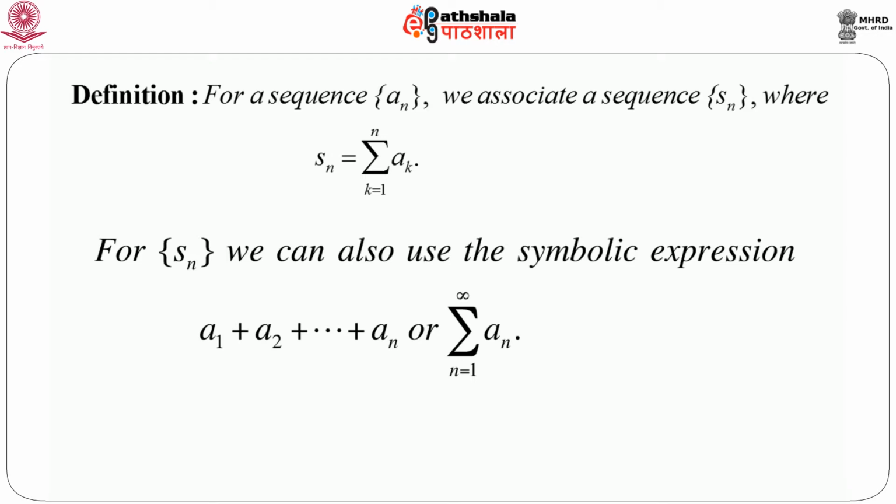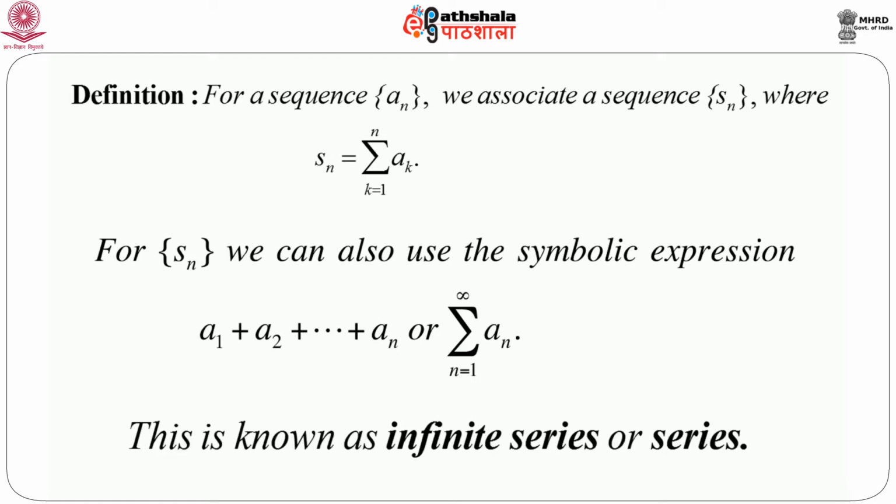We are more interested in looking at what happens when n goes to infinity. That means we are looking at the summation n equals 1 to infinity of a_n, that is a_1 plus a_2 plus a_3, and so on. We use this as the notation of a series. We call this an infinite series, or simply a series.